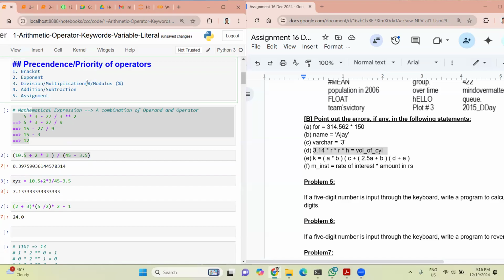Means all are having the same priority. Okay. Not this one, we have this one. This is the exponent. Exponent is written like this. Sir, what does modulus do in programming? Remainder. Modulus means remainder. Okay, now I remember. Then addition and subtraction. Sorry.